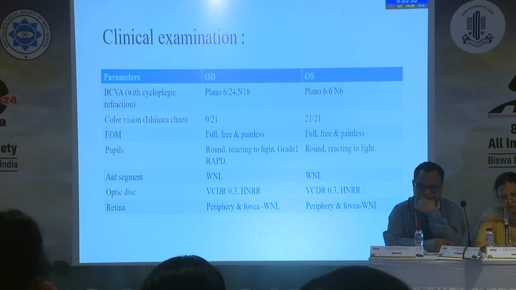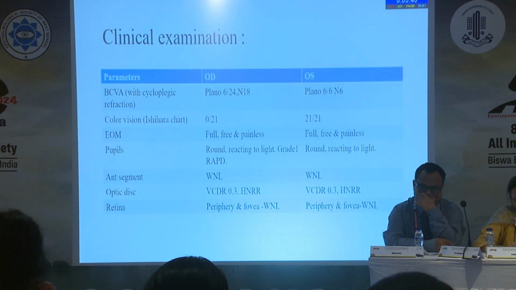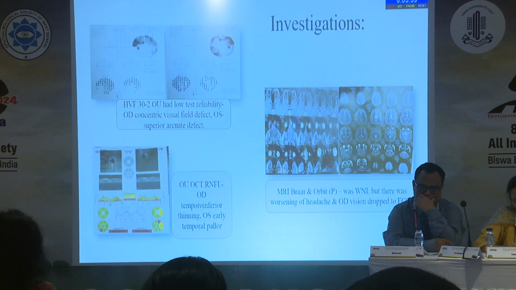There was a RAPD in the right eye. The anterior segments in both the eyes were normal. Optic disc showed a VCDR of 0.3 and healthy neuroretinal rims in both the eyes. Periphery and fovea in both eyes were within normal limits.